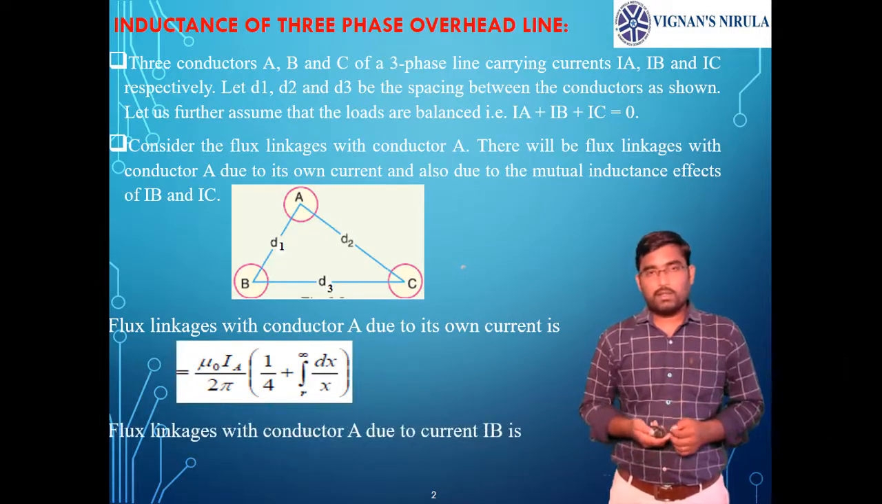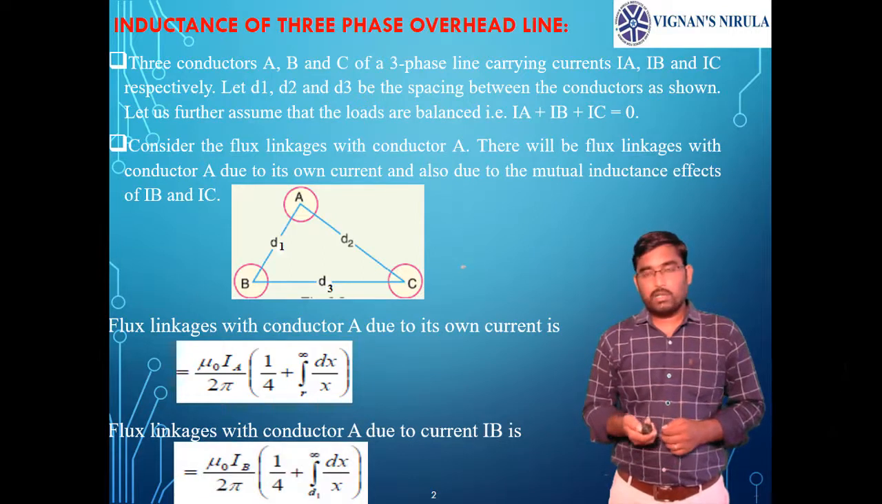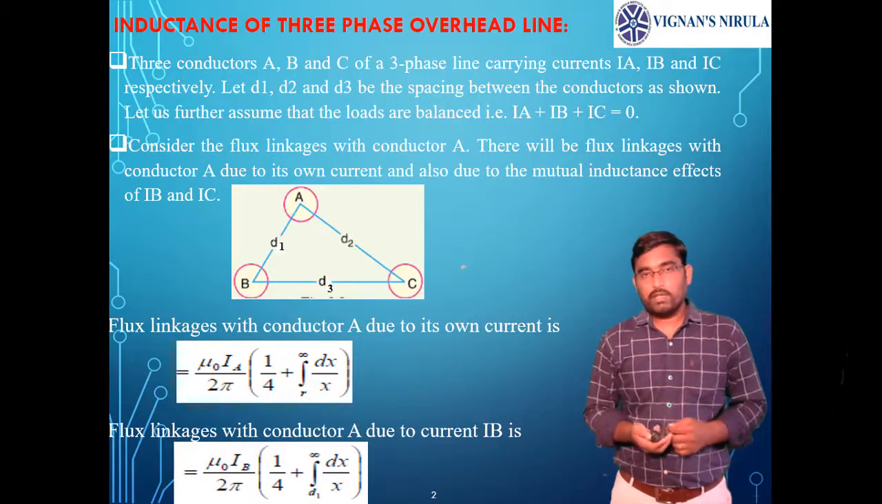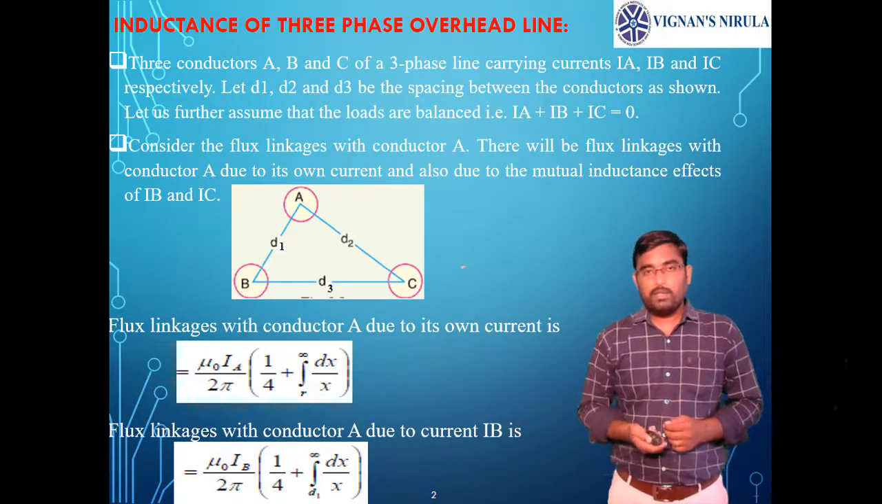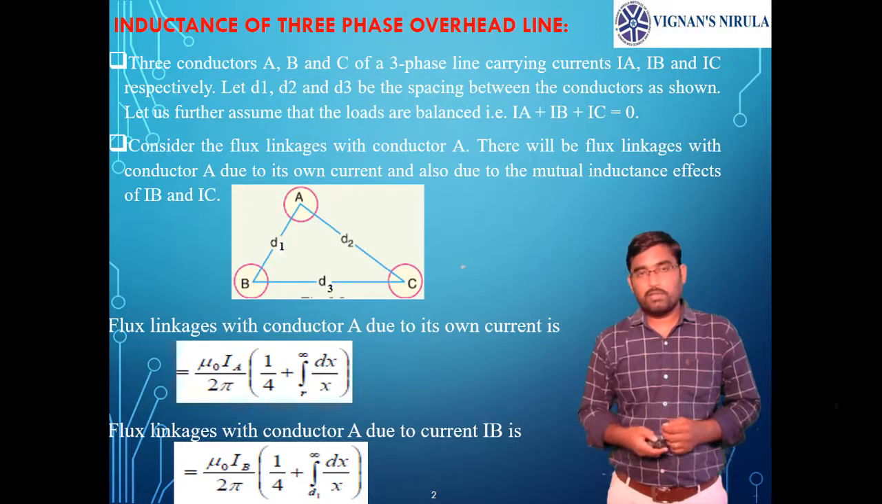Now the flux linkage of conductor A because of current IB of phase B is mu naught IB by 2 pi into 1 by 4 plus integral d1 to infinity dx by x, where d1 is the distance between B and A. Of course, generally the external flux of current IB will be linking with conductor A. So here the first term becomes 0, that 1 by 4 you can take as 0 in this expression.